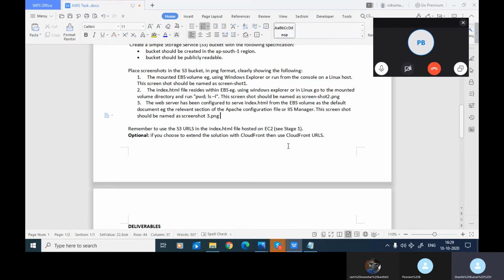named screenshot3. Poonam, you need to write the exact design specifications for these also, because if somebody asks you in the interview, you need to write only those steps. We should not use what we practiced in the past. I'm giving this just to stick to the requirement. Writing design steps. Remember to use the S3 URL in the index file hosted on EC2.